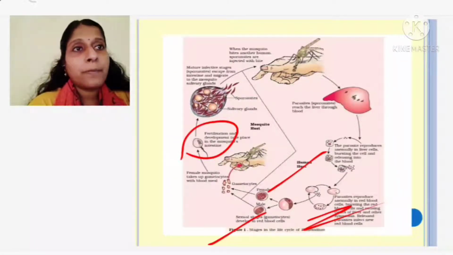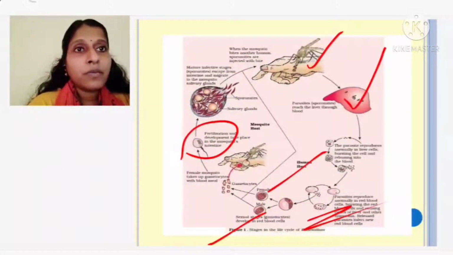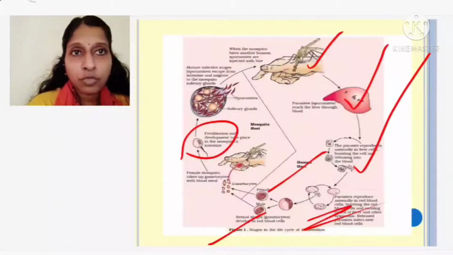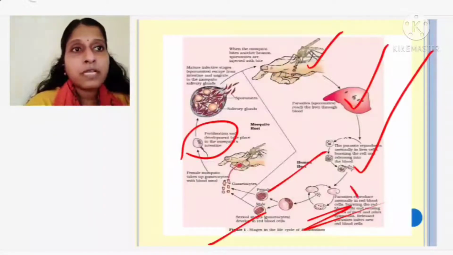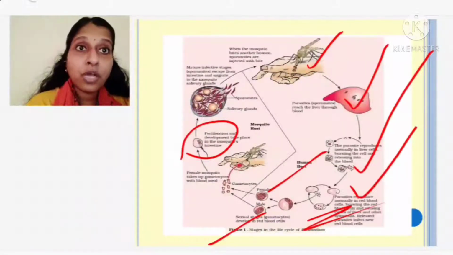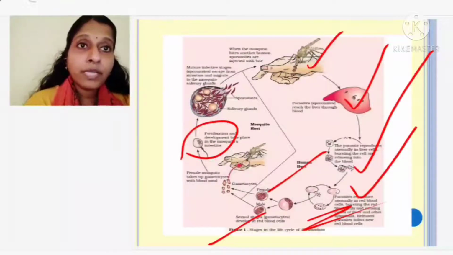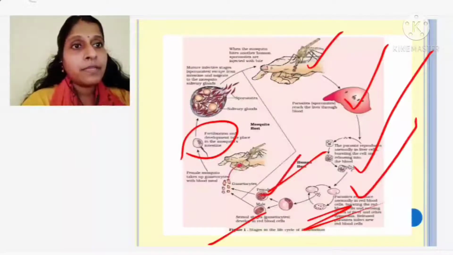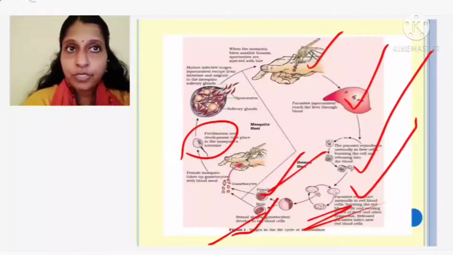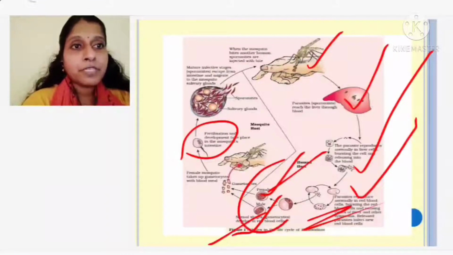So a mosquito came and bit me, sporozoites are introduced, diploid, and they entered into my liver through the blood. There they started multiplying asexually. After multiplying asexually, numerous cells were produced, they burst the cells and were released into the bloodstream. In the bloodstream, they started dividing asexually and produced a large amount of sporozoites. After that, they undergo meiotic division, wherein the male and the female gametes are produced. Now, this male and female gamete is present in my blood.